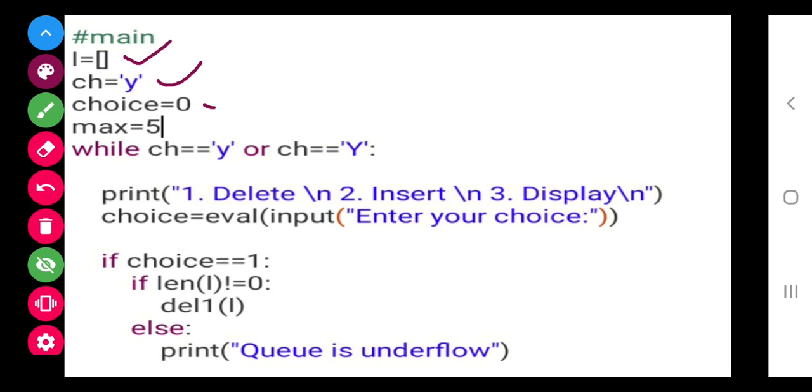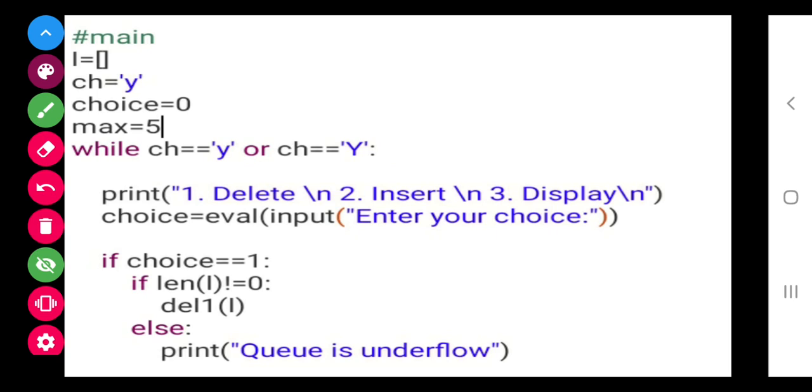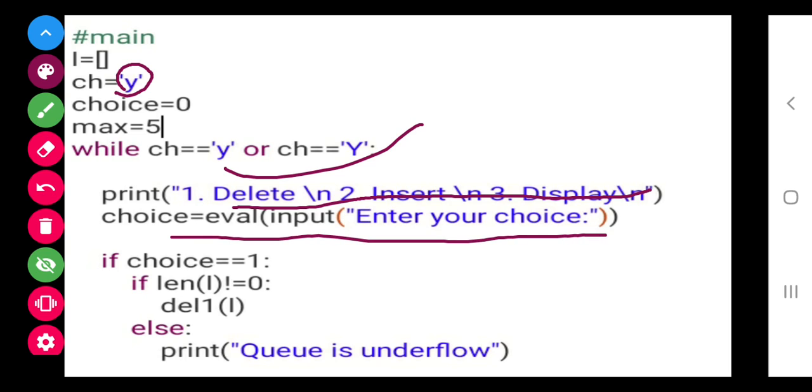CH, and the choices to be entered by the user. I have given 3 choices, that is delete, insert and display. CH I have used for this while loop. If CH is Y, then it should continue. If CH is any other character than Y, it should not. So first of all, by default I have given Y, so it will run and it will ask the user which option you want. Then the user will enter the choice.